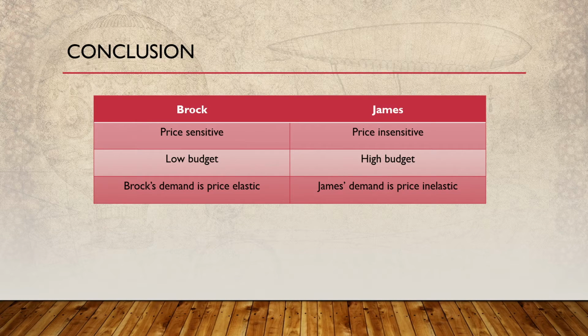So he has a low budget, and this will mean that his demand for these apples will be price elastic, while James is price insensitive because he lives on a higher budget, which will mean that James' demand will be price inelastic. Now the meaning of these two words will become clear in the coming slides. Okay, just remember this slide right now. Price elastic for Brock, price inelastic for James.